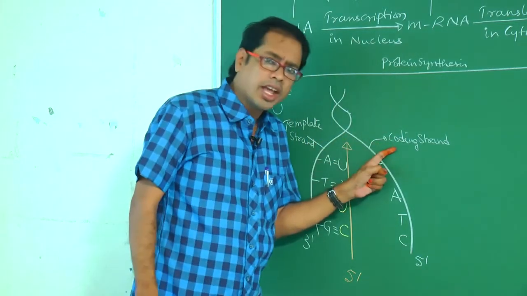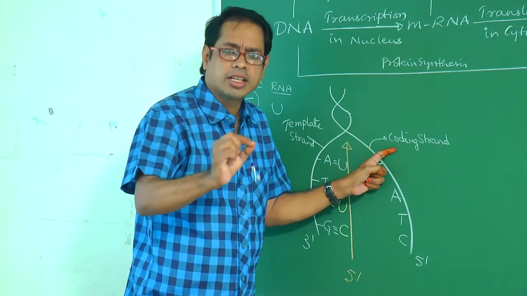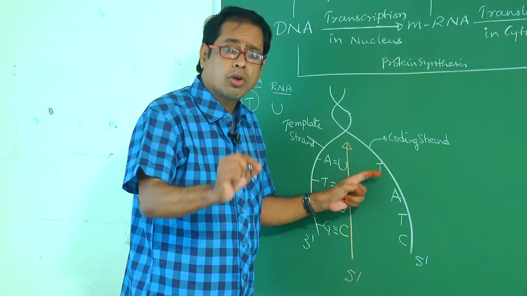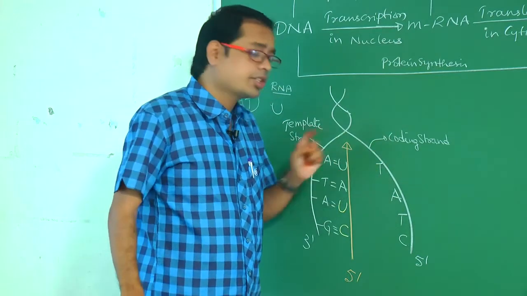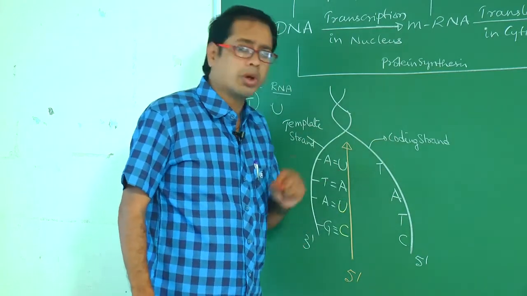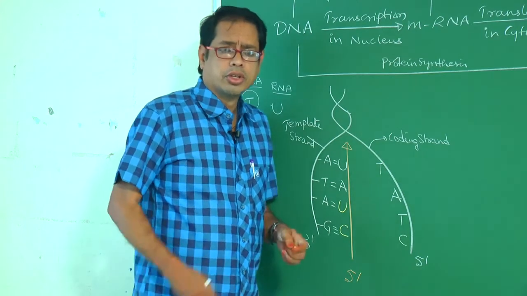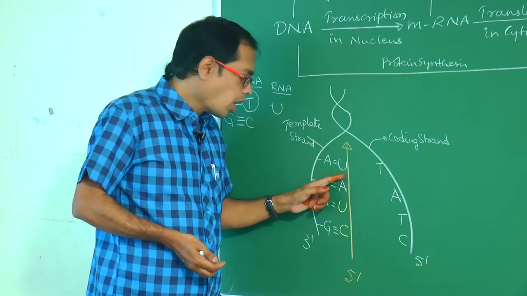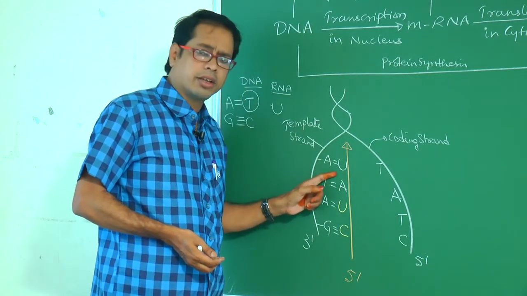What is the coding strand? The strand that does not code for mRNA is called the coding strand. This is a misnomer, don't confuse. So by which strand is the mRNA synthesized? Complementary to the template strand.